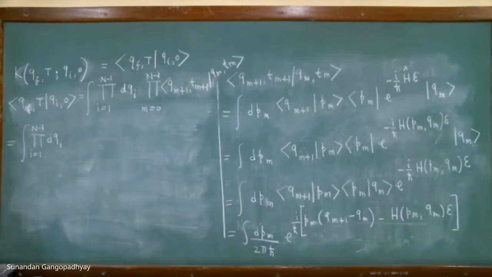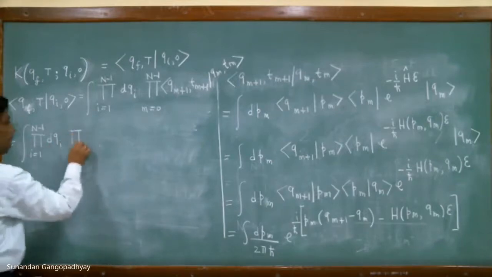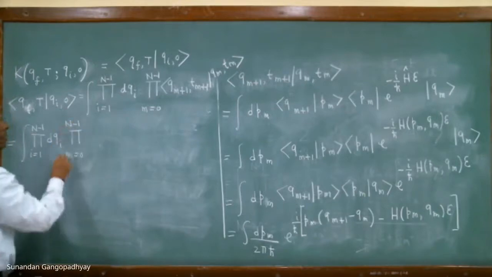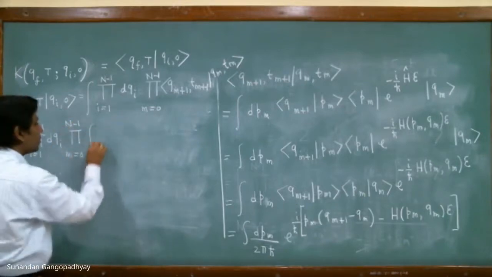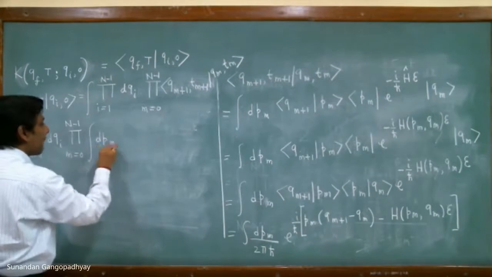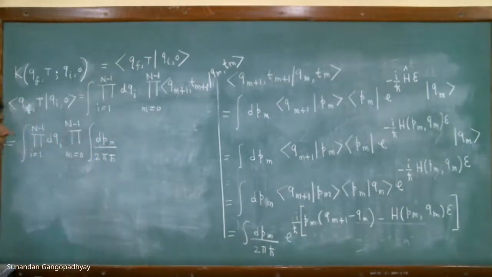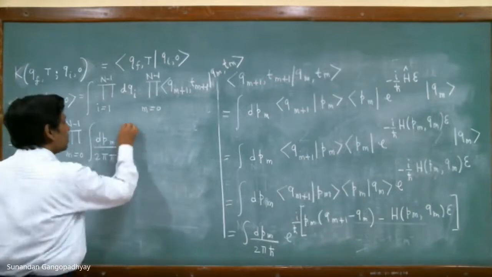dqi, product m is equal to 0 to n minus 1, and this expression is basically dpm by 2 pi h bar, exponential.